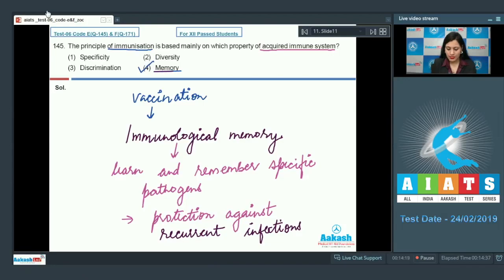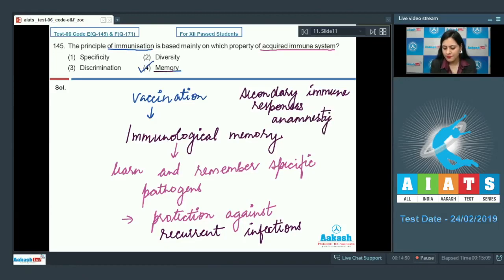This memory is responsible for secondary immune responses and immunity. Let's discuss rest of the options.